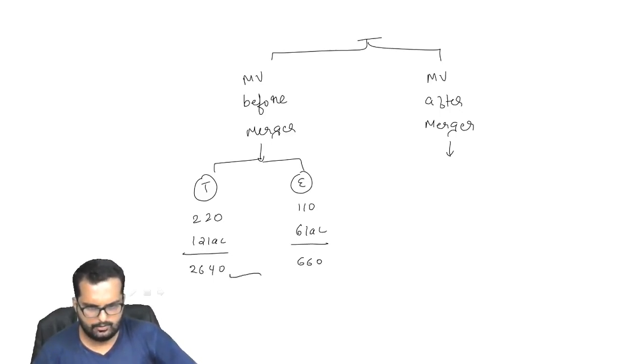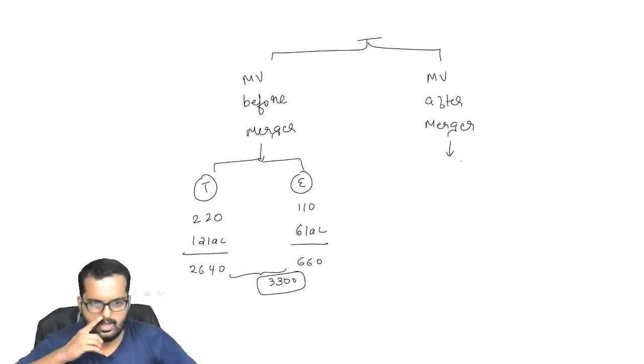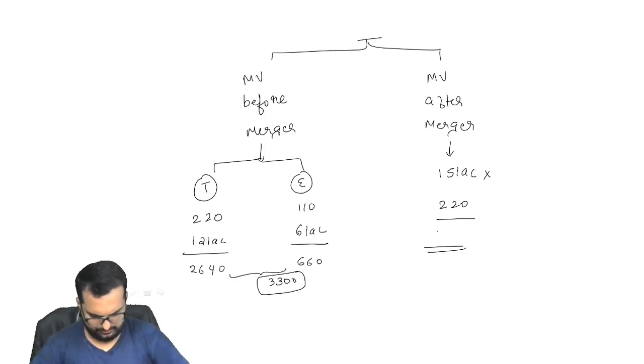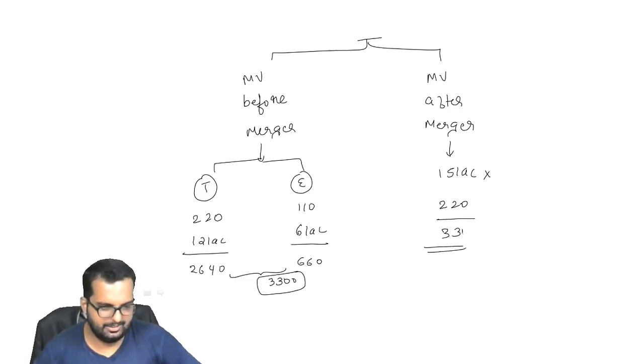If I add these two together, it is 3,300, correct? Whereas after merger, they are holding 15 lakh shares and the market price is 220. Oh, here exactly the value is the same.